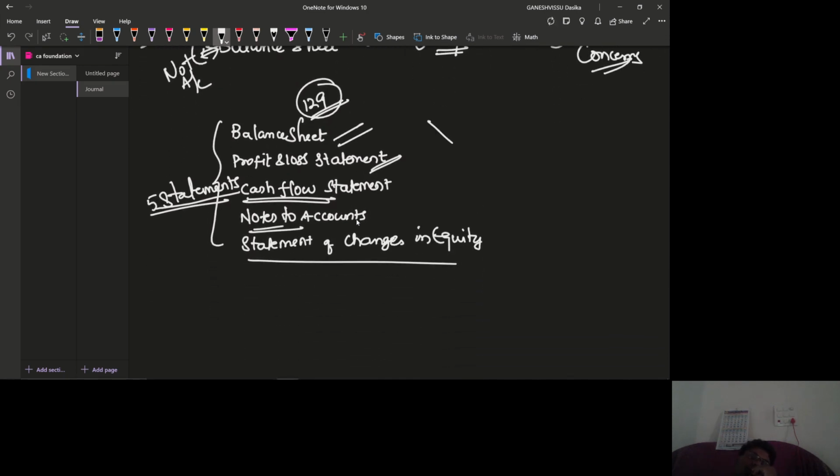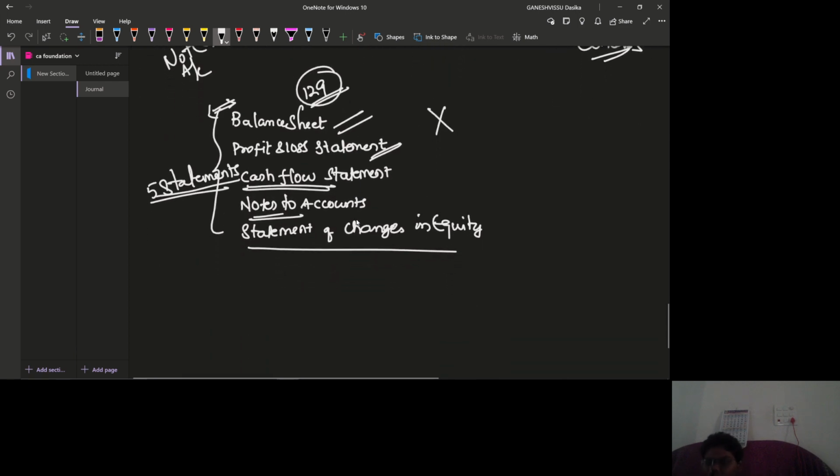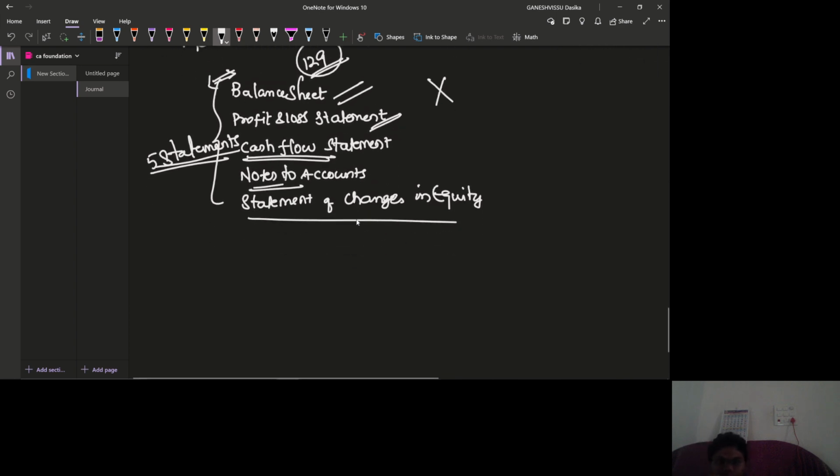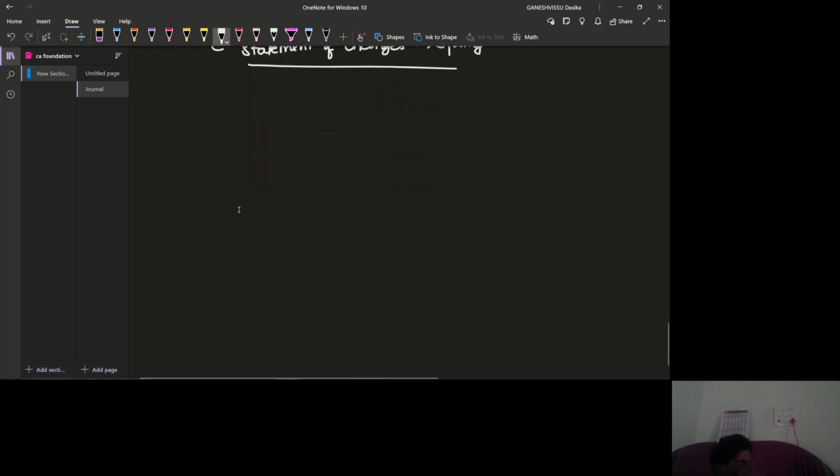But we are not going to deal with any of these in CA foundation. Of course, we are going to prepare the balance sheet. Certain balance sheet items will be there in our CA foundation, but they will not be there in IPE intermediate.